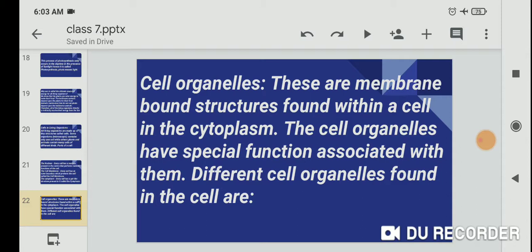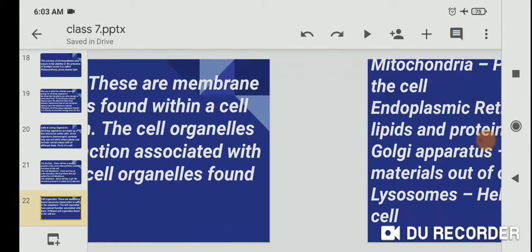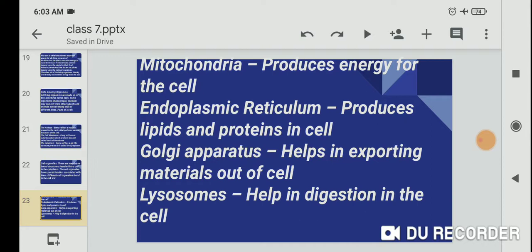Cell organelles. These are membrane-bound structures found within a cell in the cytoplasm. The cell organelles have special functions associated with them. Different cell organelles found in the cell are: first, mitochondria, endoplasmic reticulum, Golgi apparatus, and lysosome.